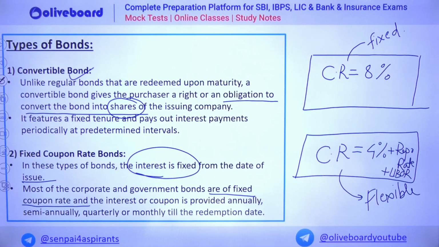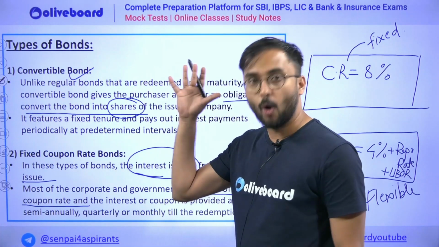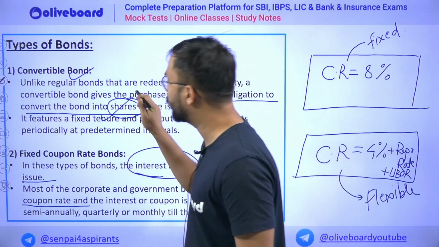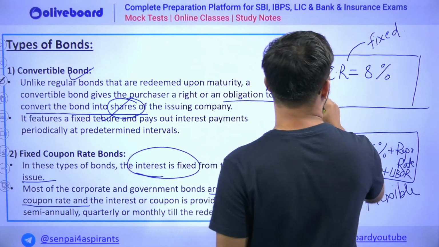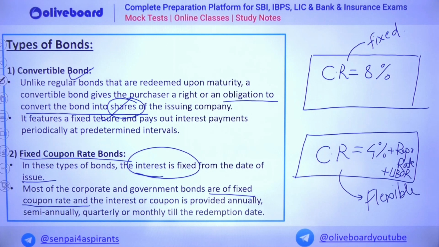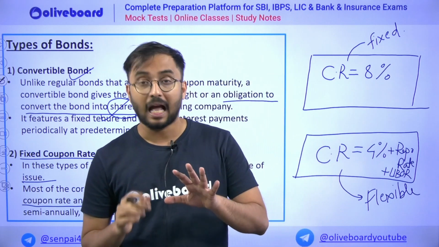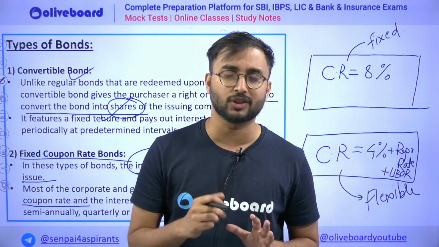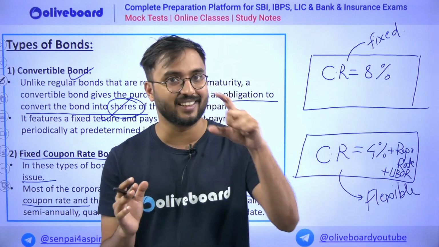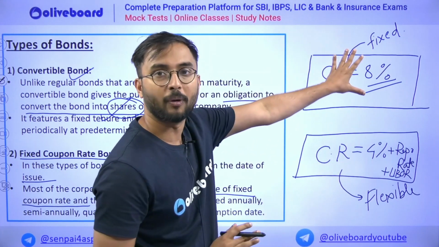Then there is one bond which is called a convertible bond. So always remember what is meant by a convertible bond. If any of the bondholders have an option to convert their bonds into shares, such types of bonds are called convertible bonds. Then comes fixed coupon rate bonds. Now remember this very carefully. In the example which we took, 100 rupees, how much percent rate of interest or coupon rate was there? 8%. Whenever a fixed interest is written on any bond, fixed 8% return you will get, that is called a fixed coupon bond.